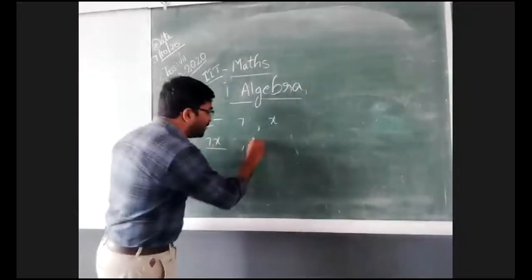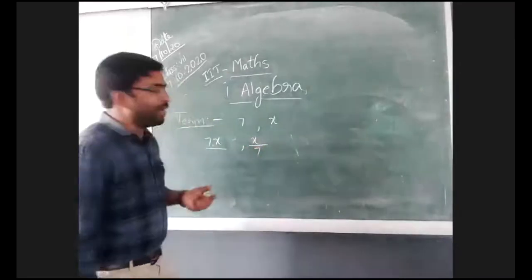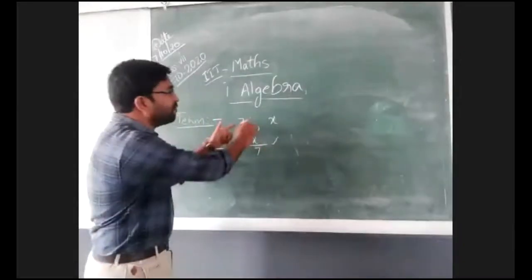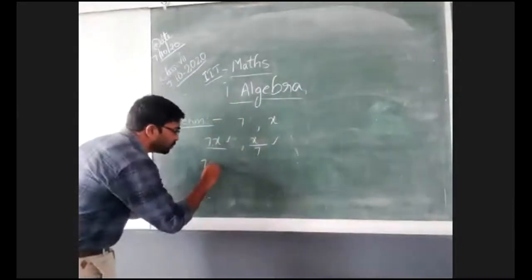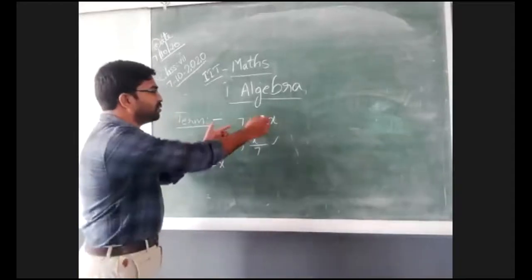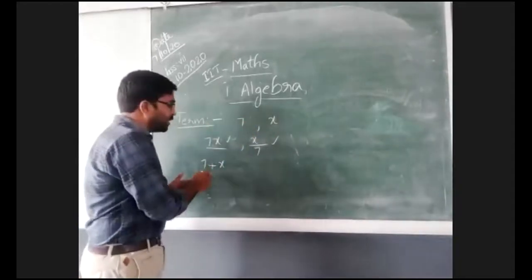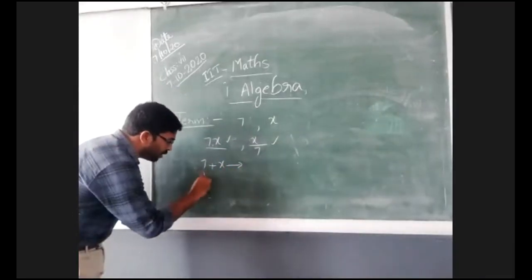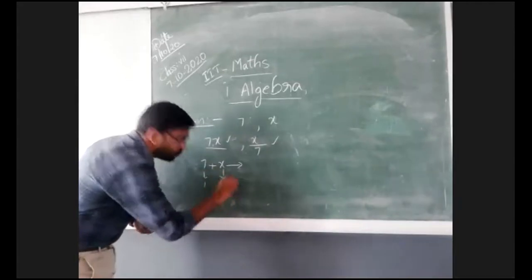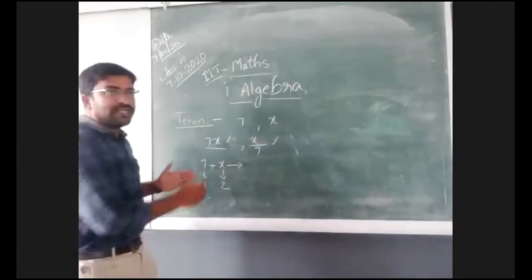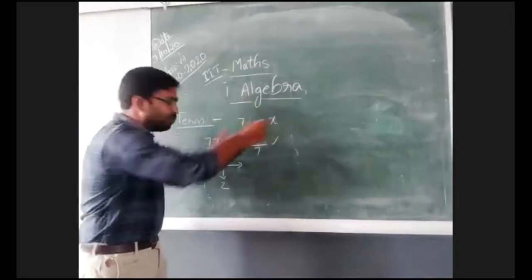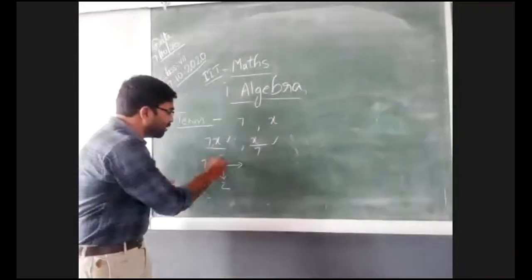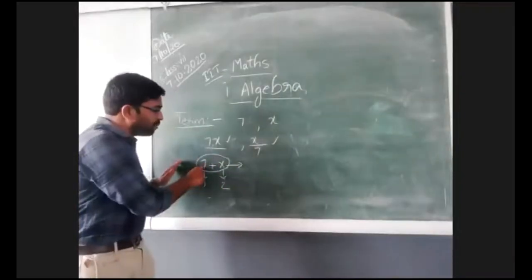If we combine constant and variable by using division operation, it is also a term. This is a term and this is a term. But if we combine these two terms by using addition operation, then it is not a single term. Here we have 2 separate terms. This is term 1 and this is term 2. So if we combine a constant value and a variable by using addition, it is not a single term. Here we have 2 terms.